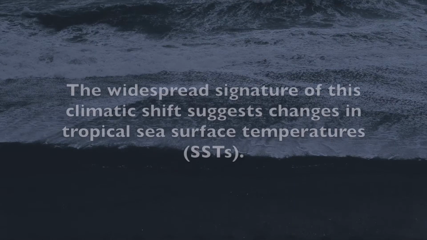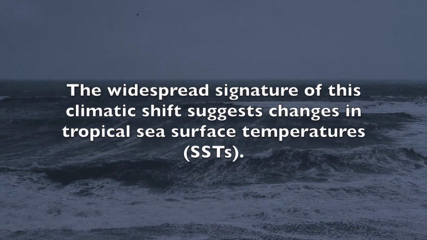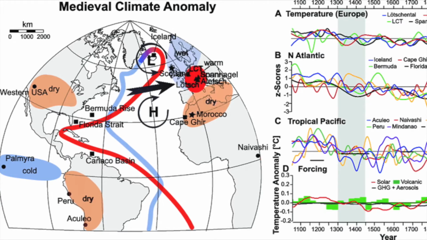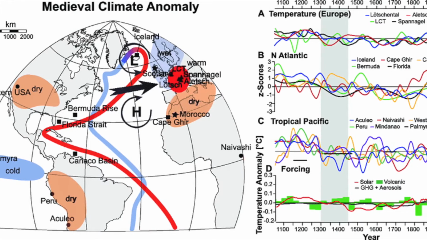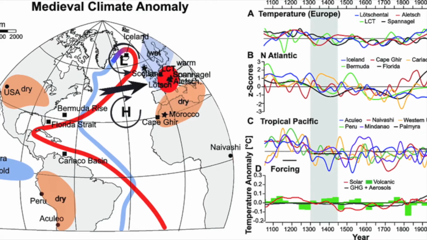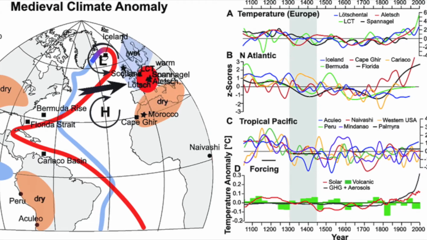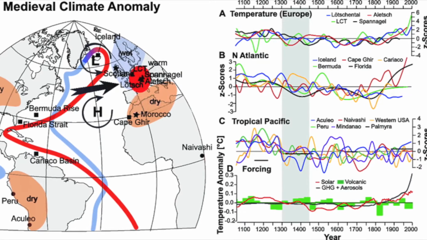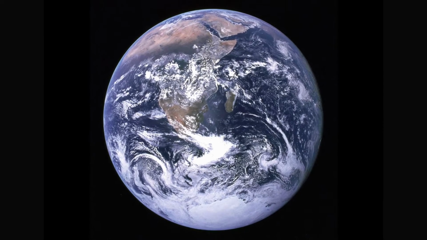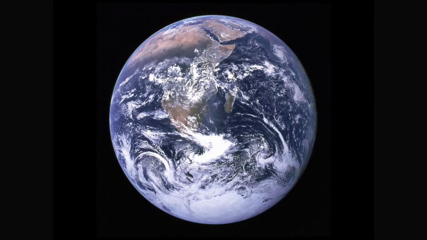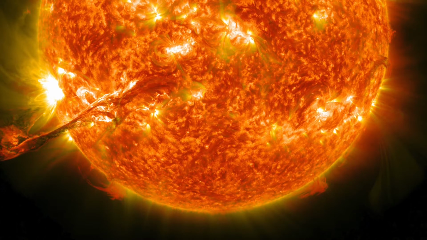Causes. The widespread signature of this climatic shift suggests changes in tropical sea surface temperatures, SSTs. The Medieval Climate Anomaly appears to have occurred due to the interplay between Arctic air and the ocean waters that power thermohaline circulation. This process acts as a kind of heat pump for Europe, largely through the circulation or lack thereof of warm ocean currents caused by cyclical shifts in the Earth's orbits and axis. The relaxation from the Medieval Climate Optimum into the Little Ice Age suggests a reorganization of large-scale oceanic and atmospheric circulation patterns. Other factors played their role.